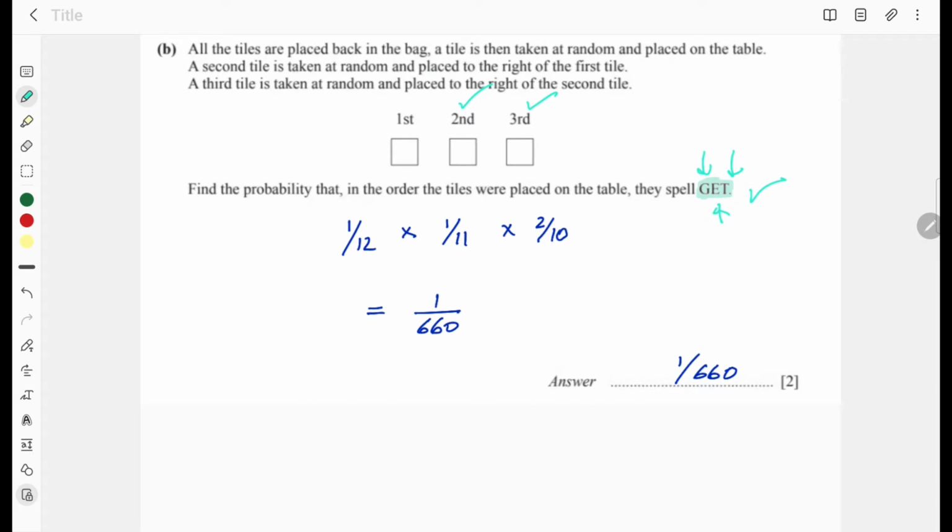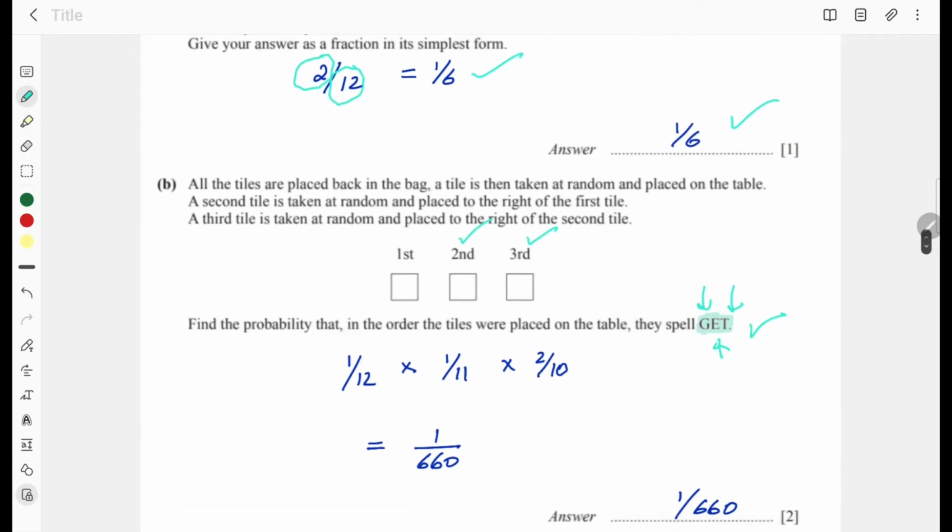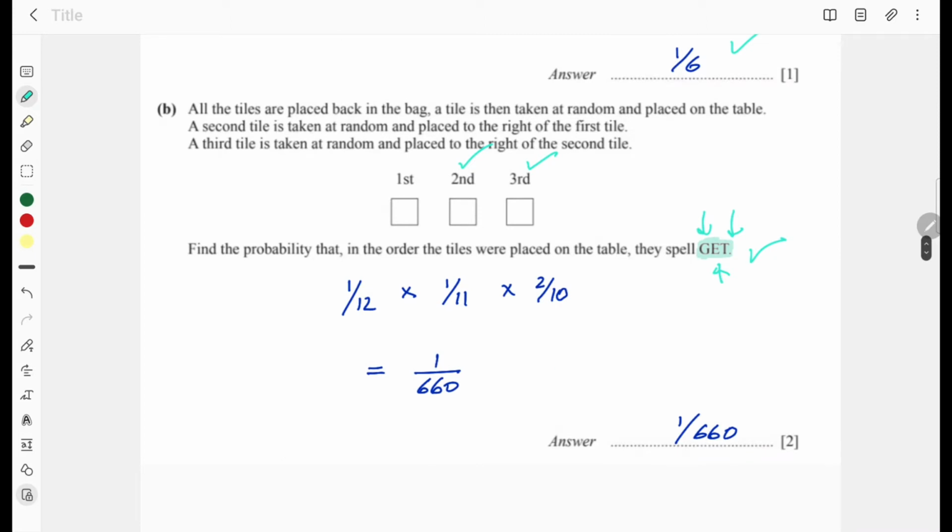There are 12 tiles, and you're not replacing it. So for the probability of getting E, let me check how many E's we have. Only one E. So probability of getting E is 1 over 11. Why 11? Because one is drawn, so the total is one less, that is 11.